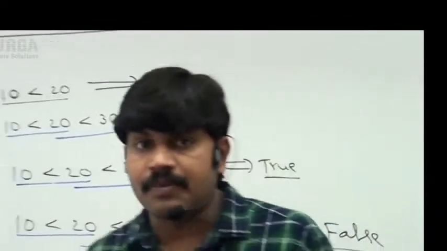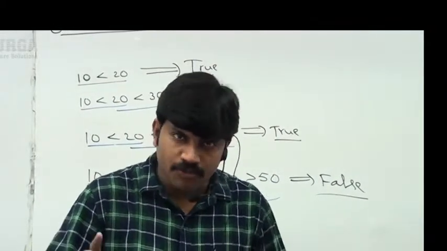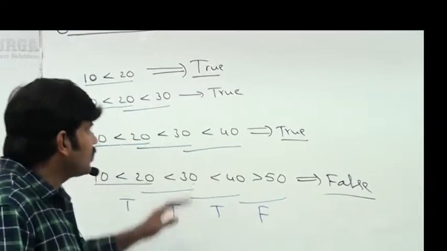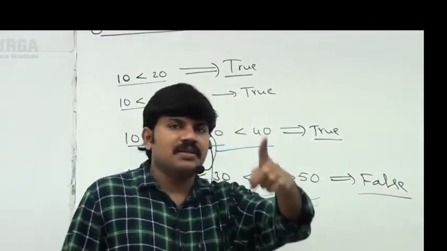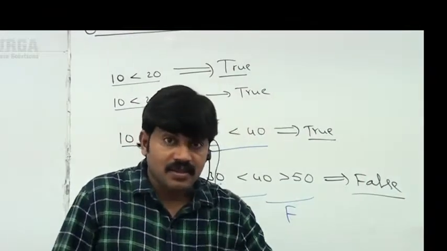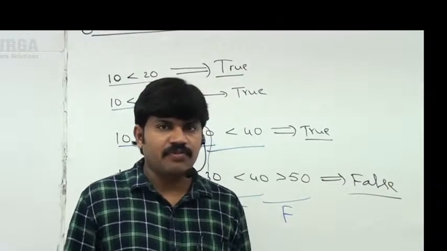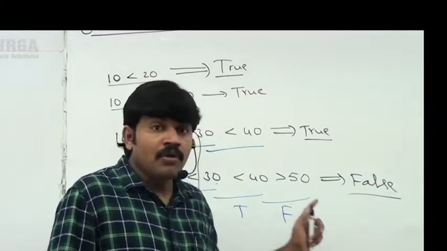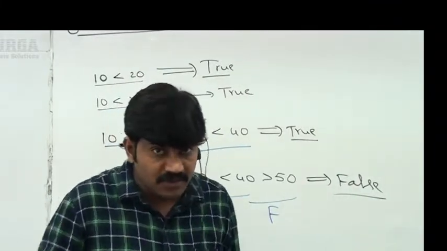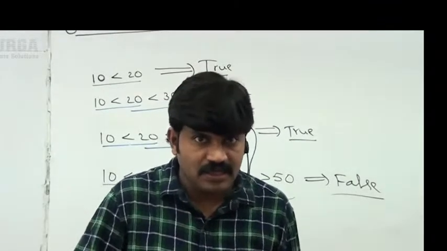Is everyone in a position to understand? So relational operators chaining is possible. If multiple relational operators are there, how is the behavior? If all comparisons return true, then the result is true. If at least one comparison fails, then the result is always false. That's all. This is the last point related to relational operators. Up to this, any doubt? So we covered arithmetic operators and then relational operators.